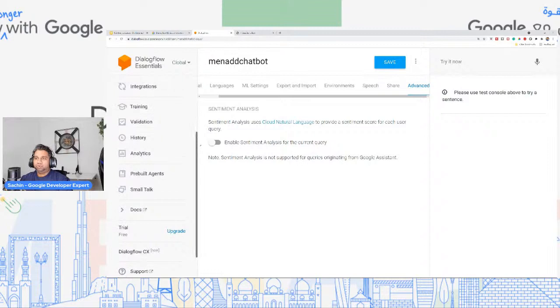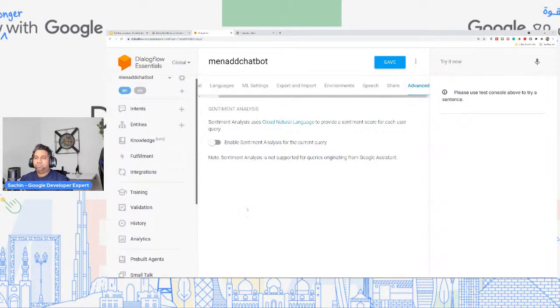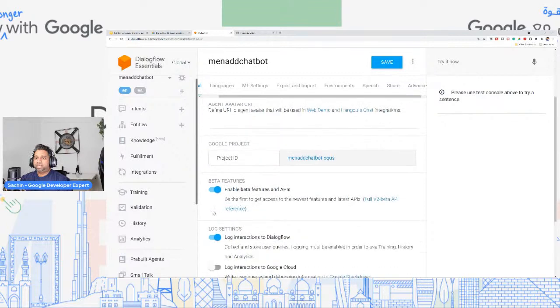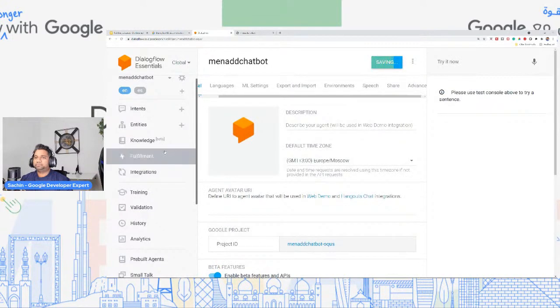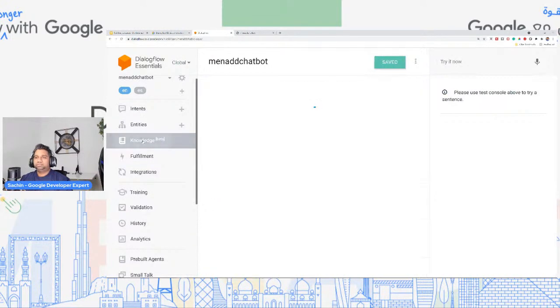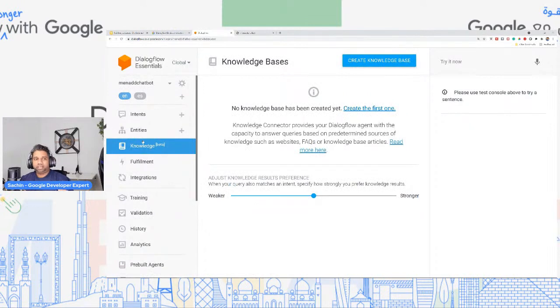Okay, great. Now, with all of that being covered, what we can do right now is try out the knowledge base. So again, to enable it, make sure the beta features is enabled. At this time of recording, the knowledge base is basically this. So click on knowledge base, make sure I save that. Go to knowledge. Okay, so what if I tell you that we can actually create a chatbot right now with just a few clicks? Okay, and why not?